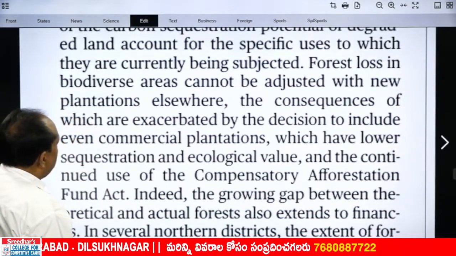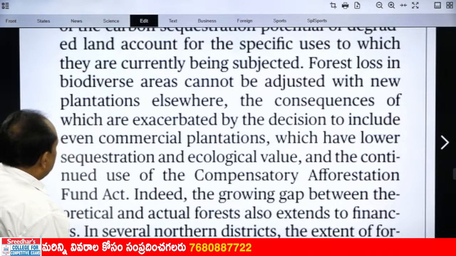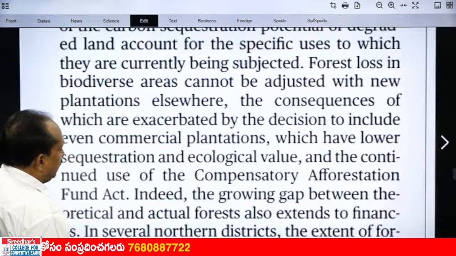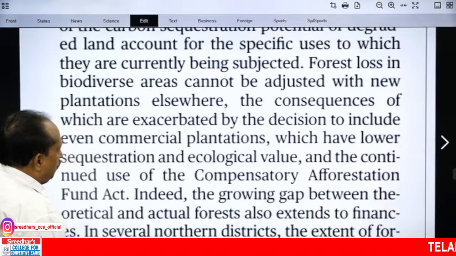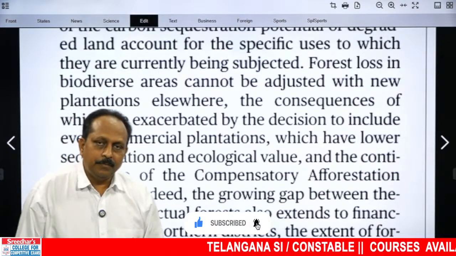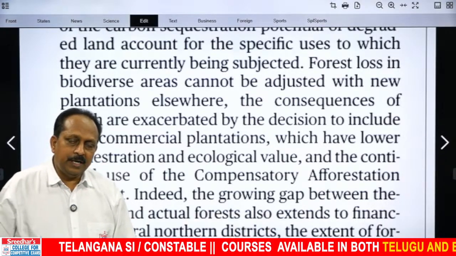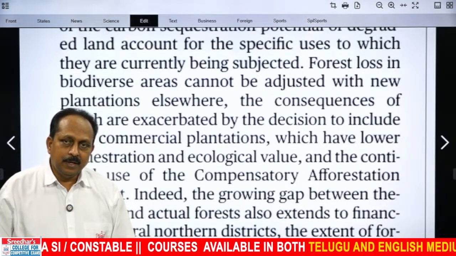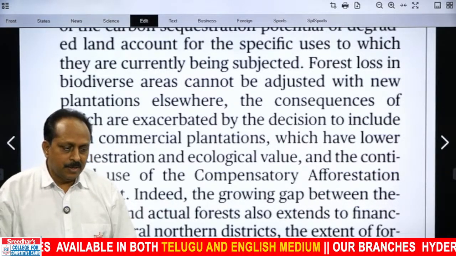Forest loss in biodiverse areas cannot be adjusted with new plantations elsewhere, the consequences of which are exacerbated, made worse, by the decision to include even commercial plantations which have lower sequestration and ecological value, and the continued use of the Compensatory Afforestation Fund Act. This needs a bit of awareness regarding environment. What does it say? We cannot take plantations, orchards as an alternative. They cannot be alternatives to a pristine forest.